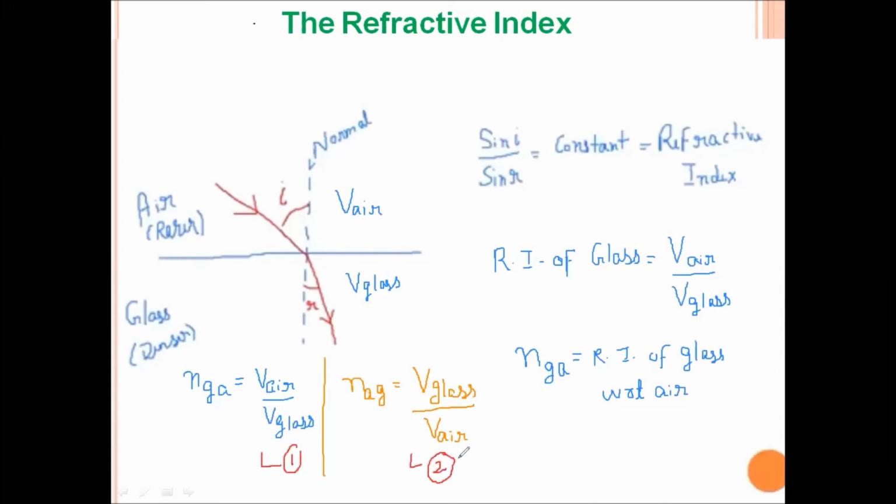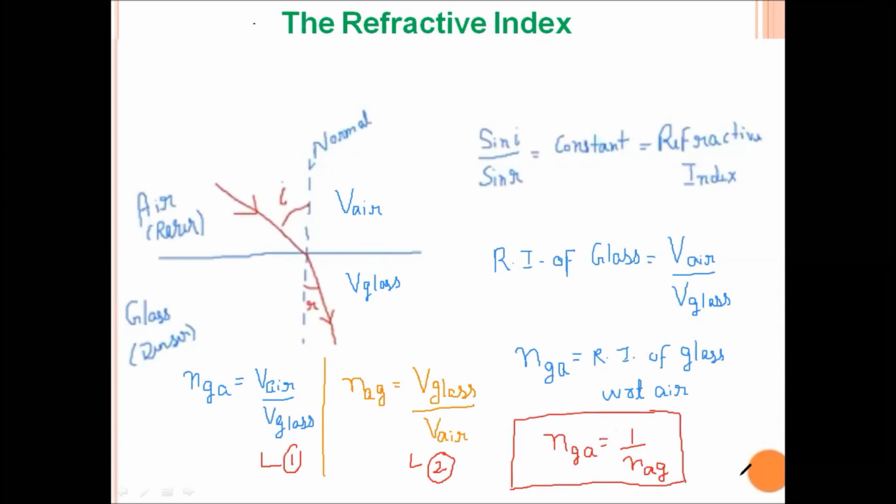From 1 and 2, we can observe that n_ga, that is the refractive index of glass with respect to air, is the reciprocal of n_ag, that is the refractive index of air with respect to glass. If we know the refractive index of medium glass with respect to air, then we can calculate the refractive index of air with respect to glass by taking its reciprocal.